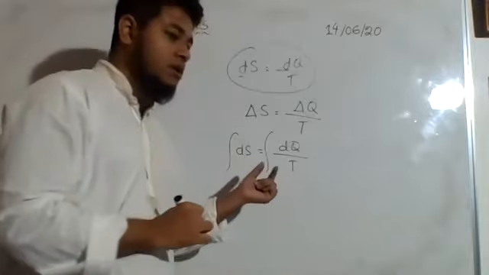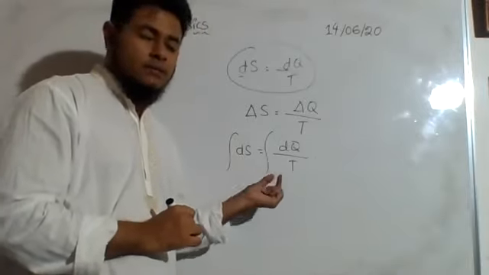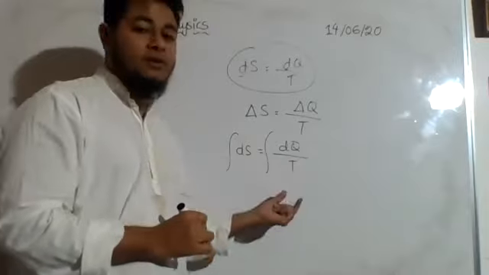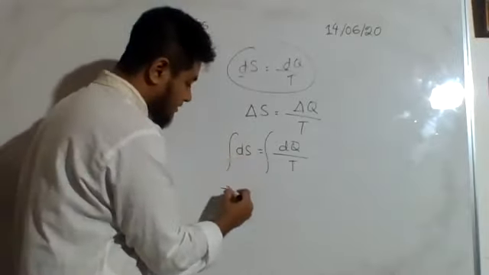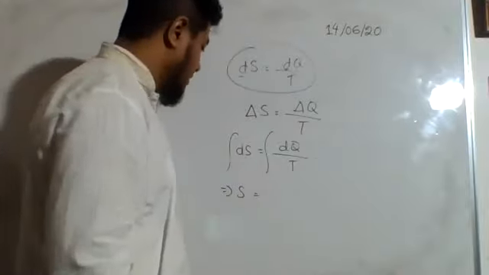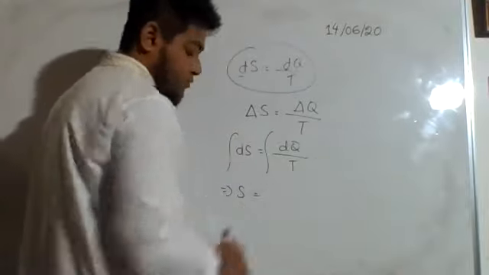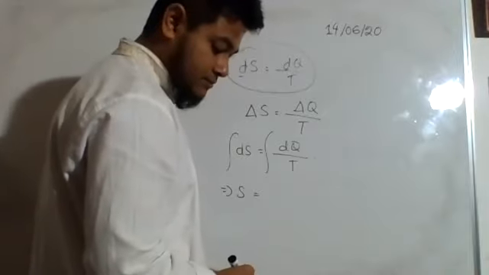I have to put the limit, upper limit and lower limit on the right hand side, right? Here integration and differentiation will cancel each other. It will just become the entropy.